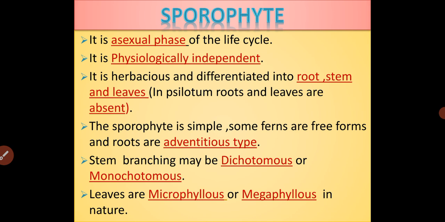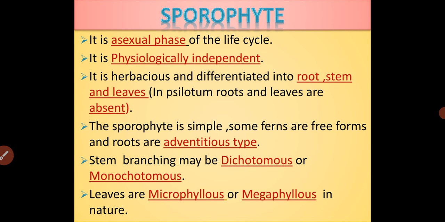Let us move towards the first generation in depth, that is the sporophytic generation. In this case, the plant undergoes the asexual phase in its life cycle. The sporophytic generation is physiologically independent. That is, it never depends on the gametophytic generation for its growth. Such a condition is called physiologically independent in nature. Here the plant body is herbaceous, and we differentiate the plant body into root, stem and leaves. But in the pteridophyte by name Psilotum, roots and leaves are completely absent. This is the one exception case.